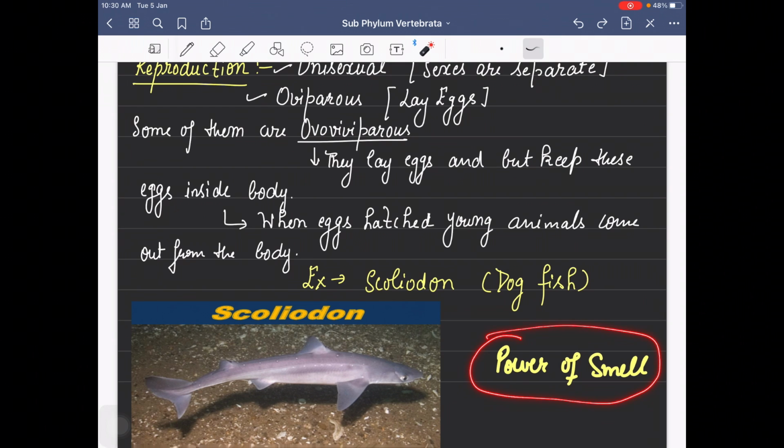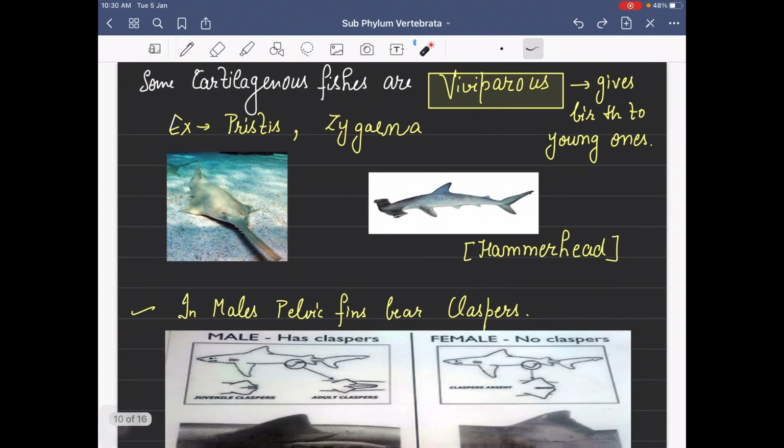So it can smell food; that is the reason it is known as dogfish. Scoliodon is ovoviviparous, which lays eggs but keeps these eggs inside the body. Viviparous ones give birth to young ones.